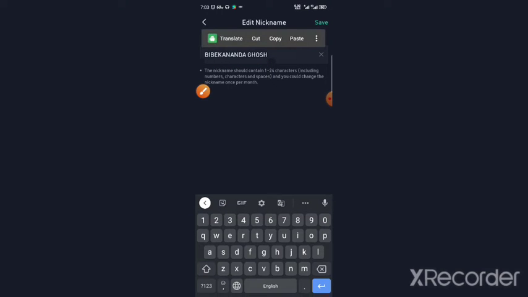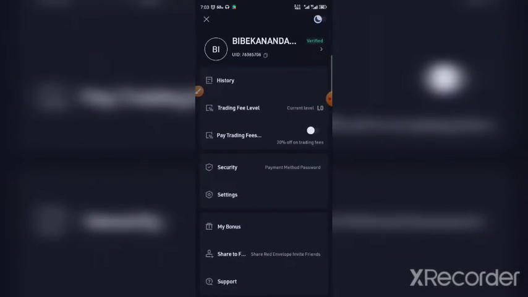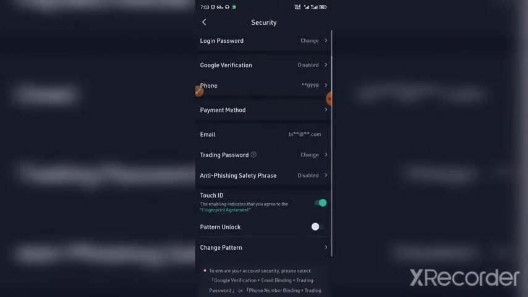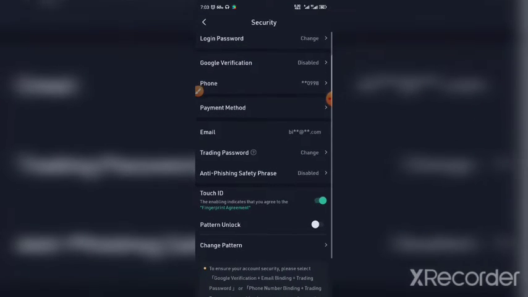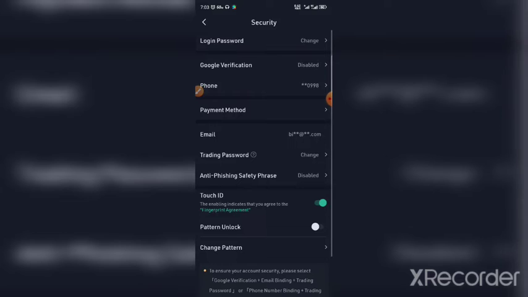Okay, so you need to enter that name only, and you can only change it once per month. Okay, and which number do you need to enter here? Like, verify this number: you need to enter the same number from where you are paying. Yes, it needs to be the same number. And the mail ID also should be like that. Then you can add your payment method.